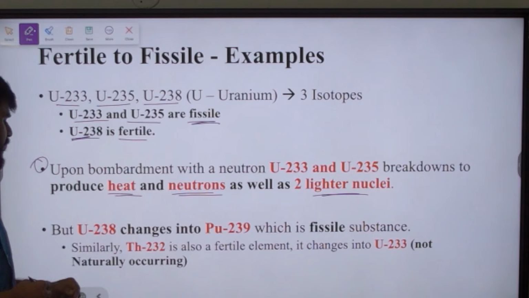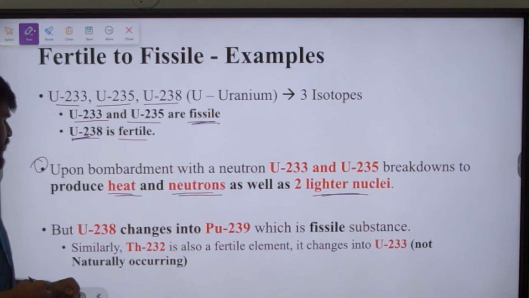When uranium 238 is bombarded with a neutron, then plutonium 239 is obtained. Here plutonium 239 is a fissile material. It can be used in the next stage as a fissile material.